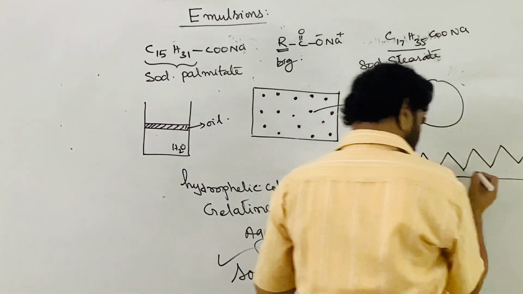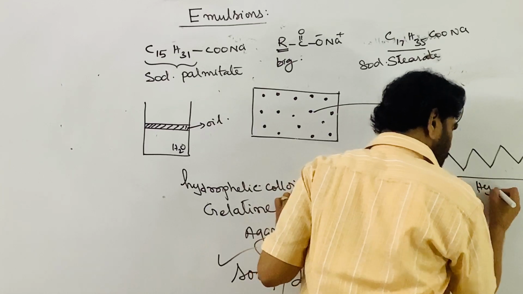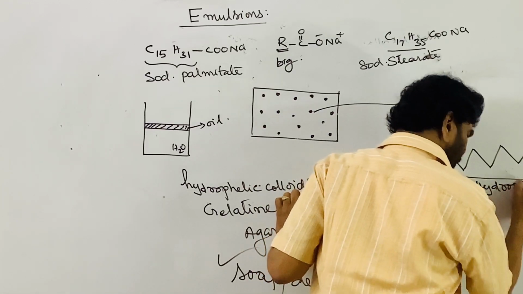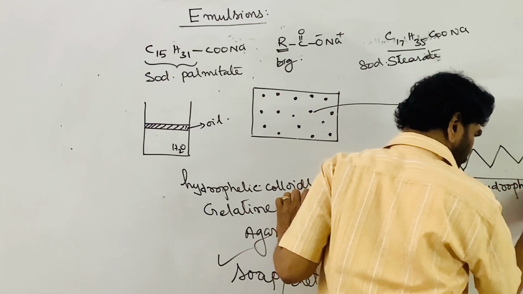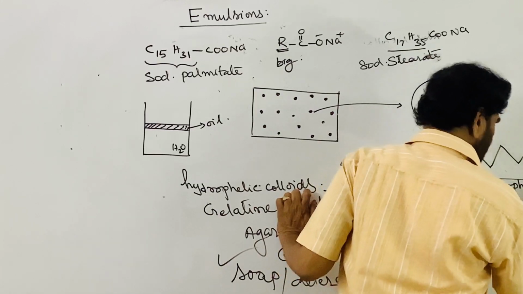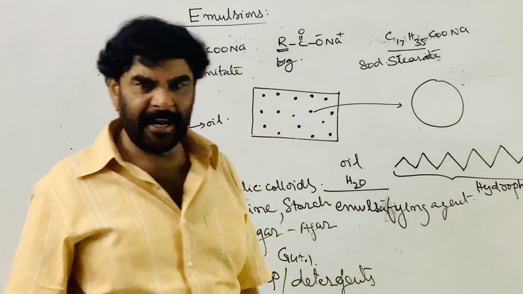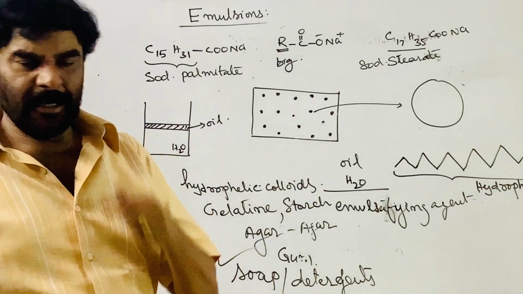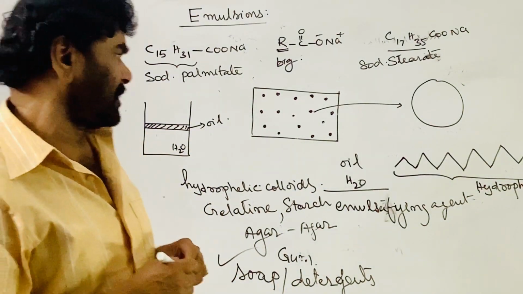In the salt, this is the sodium part, and this is the hydrophobic part, the water-hating part. CC bonds and CH bonds hate the water; they do not establish any attractions.